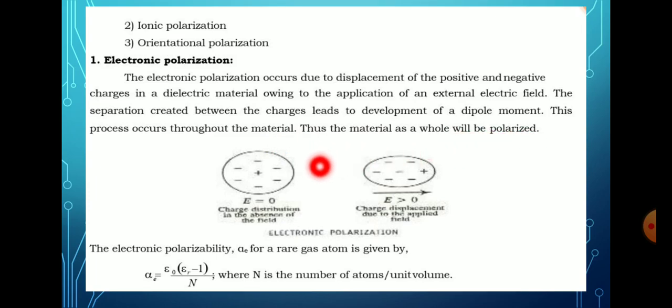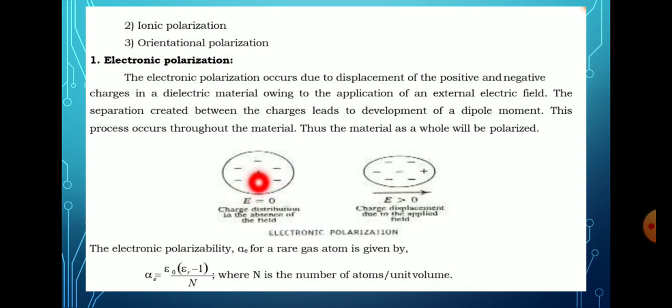Here, what happens when an electrical field is applied to the dielectric material? Initially, positive and negative charges are placed at the same point. Then, when we apply the electrical field on the dielectric material, all the positive nuclei of the atoms move in the field direction, and the negative electrons of the atom move in the opposite direction.